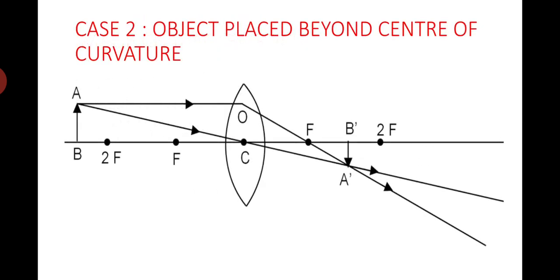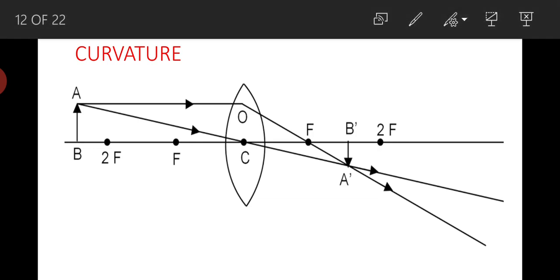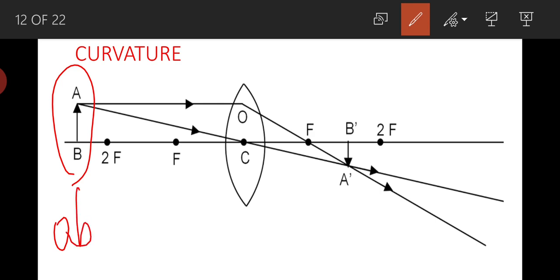And case 2, object placed beyond center of curvature. So when object is placed beyond center of curvature, this is object, and we are going to use two light rays. One light ray is which is parallel to principal axis. After falling on the lens, it will pass through focus.